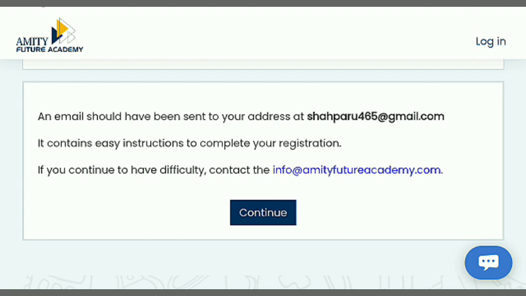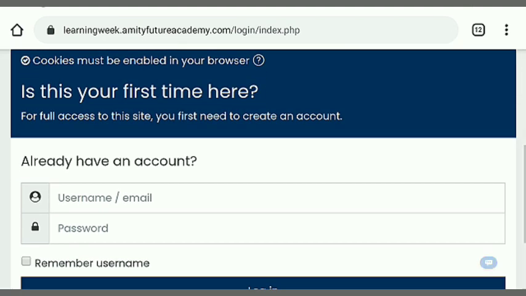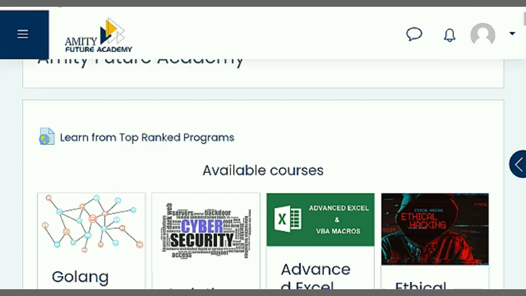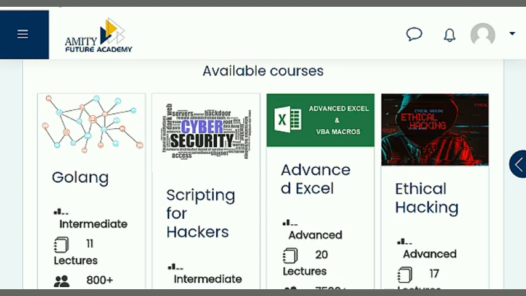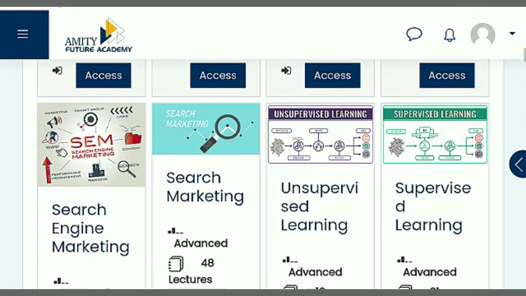Here you need to log in to your account. There is an option of login, just continue. Firstly you need to confirm your account, meaning your email account. Here is an email from Amity Future Academy, just tap on it, go and confirm, and after that you are able to access all the courses.